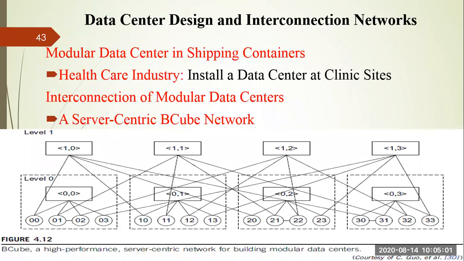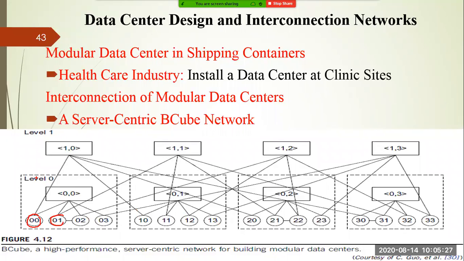And if you see inside this truck, inside this container, it is organized like this. In the bottom part you have 00, 01, 02, 03. These are nothing but the servers: server 00, server 01, server 02, server 03. Similarly, this is server 10, server 11, server 12, and server 13.